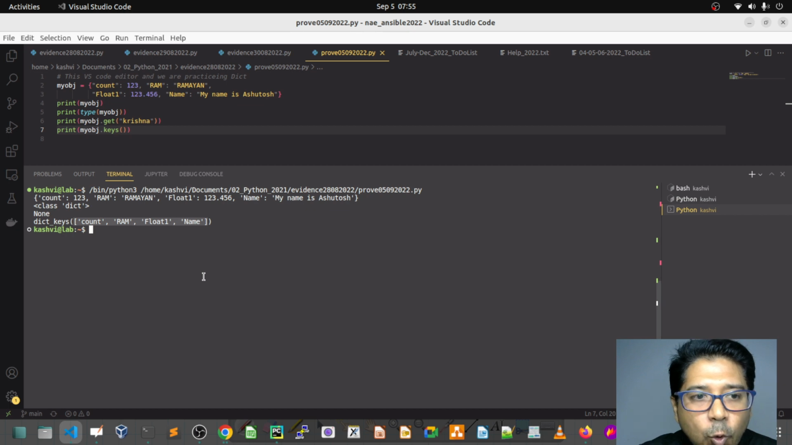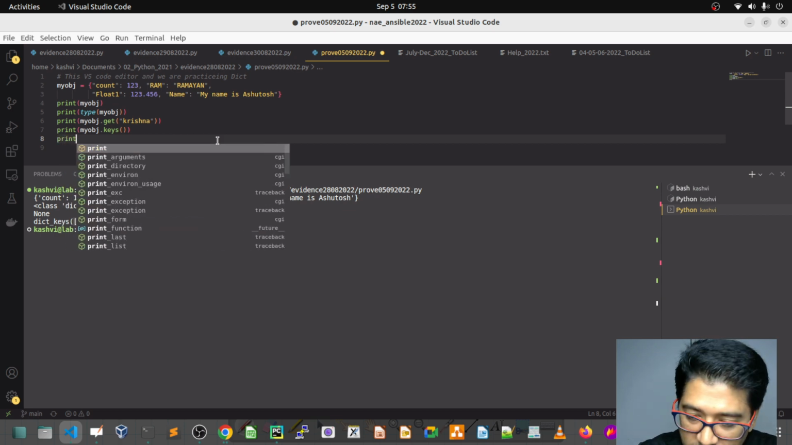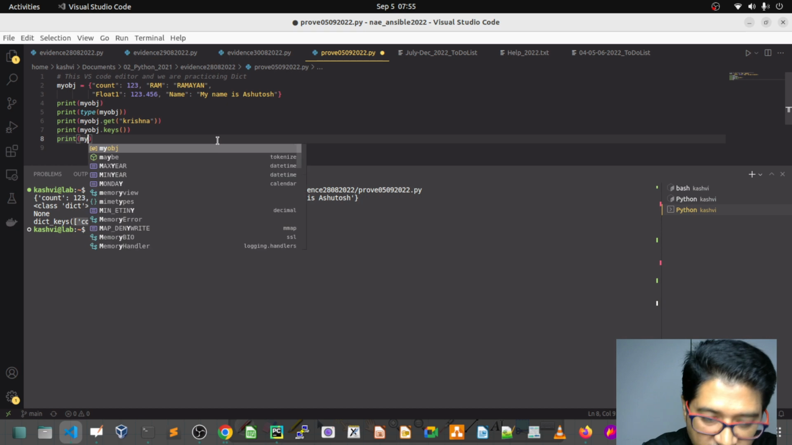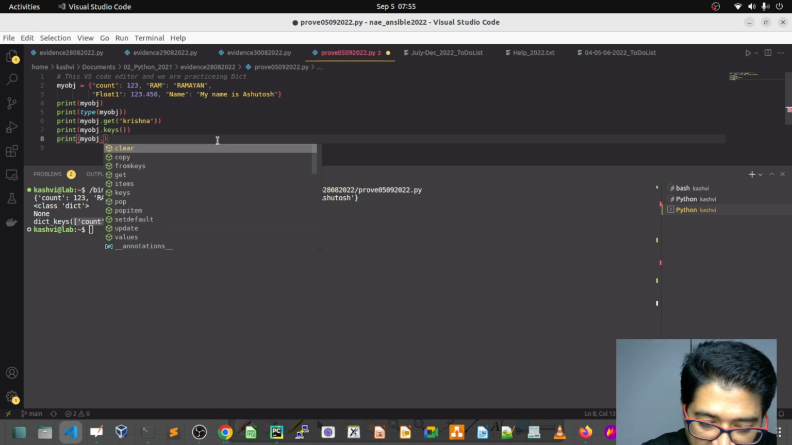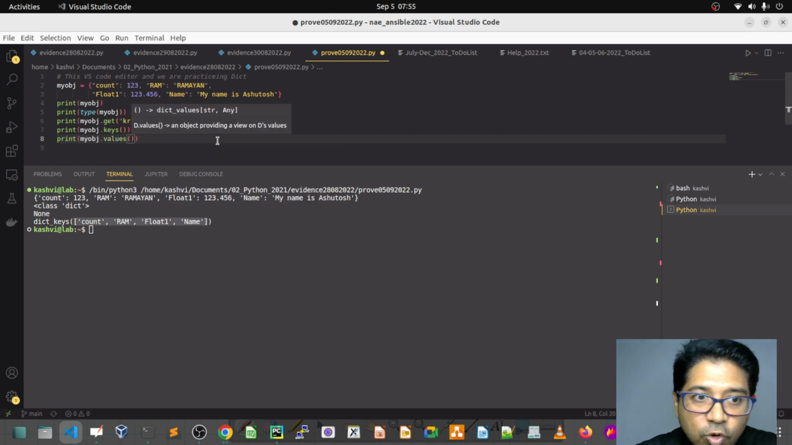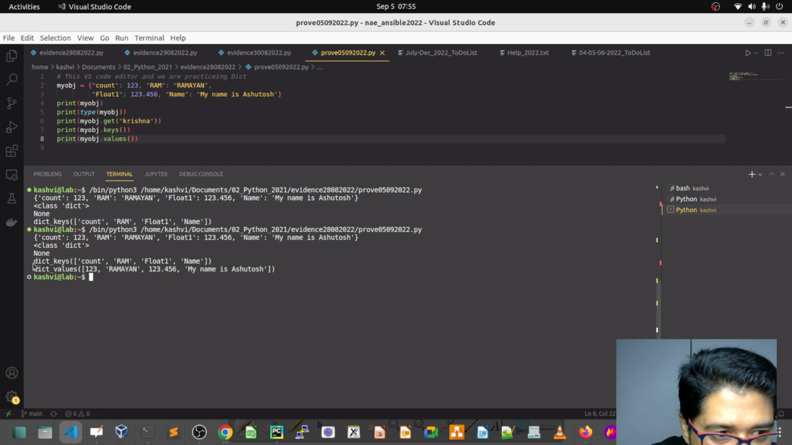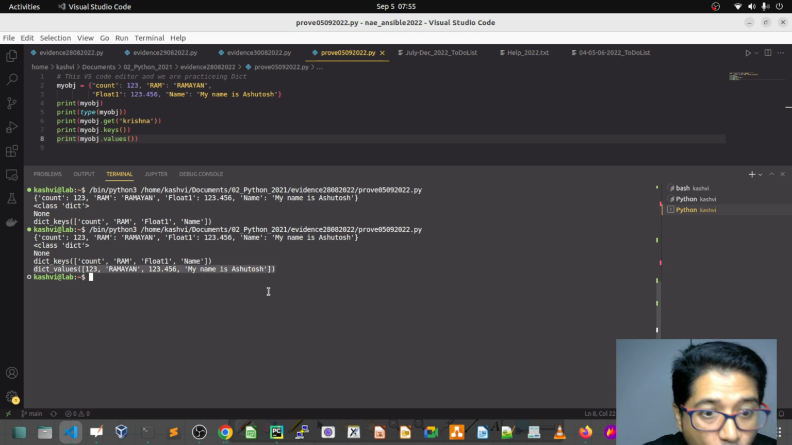Yes. In the same way, I want all the values. So there is something called values. Follow your dictionary object with values. So all the values are going to come in. Can you see this is the dictionary's values? So all the keys and values are going to be separated into lists.